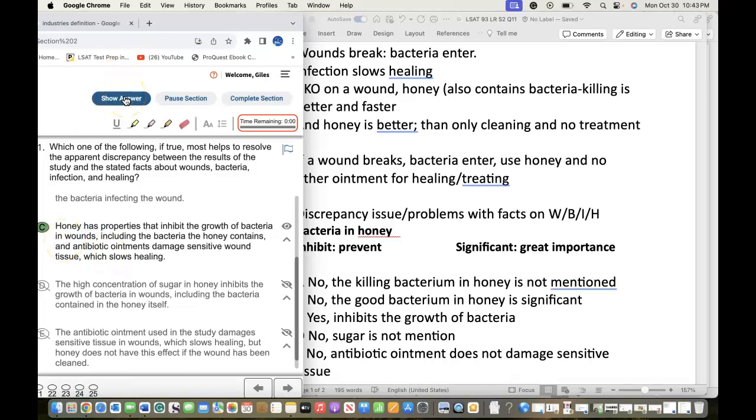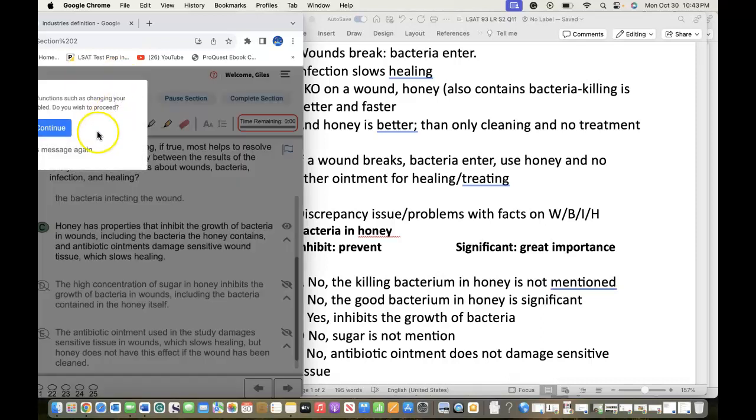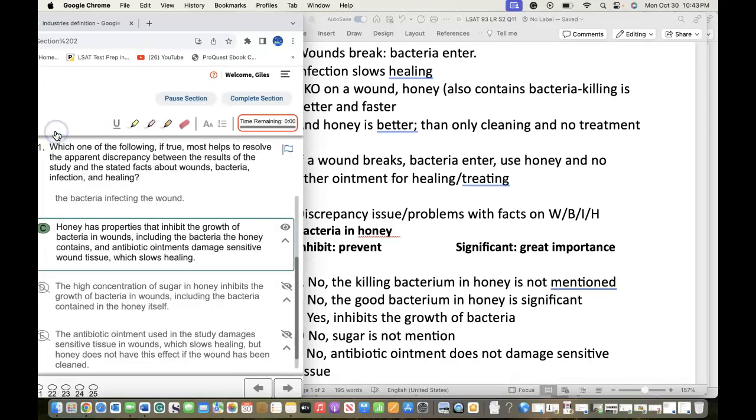And let's see if we have it correct. And C is the correct answer. Honey has properties that inhibit the growth of bacteria in wounds, including the bacteria the honey contains, and antibiotic ointments damage sensitive wound tissues, which slows healing.